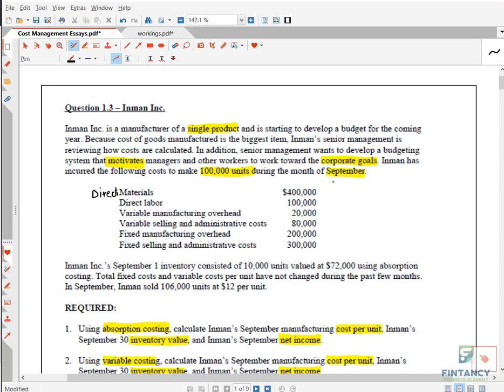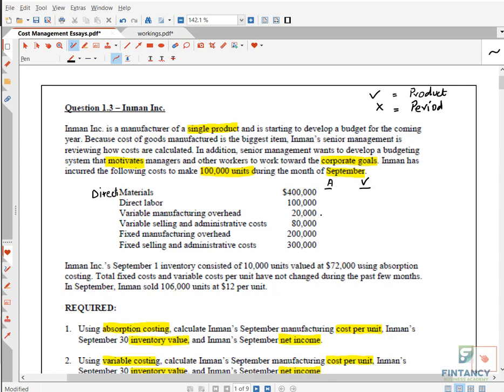So if I quickly write here absorption and I write here variable, okay, for you. And then I'm writing here the legend. For example, if I tick, it means this is product cost. If I cross, it means it is period cost.